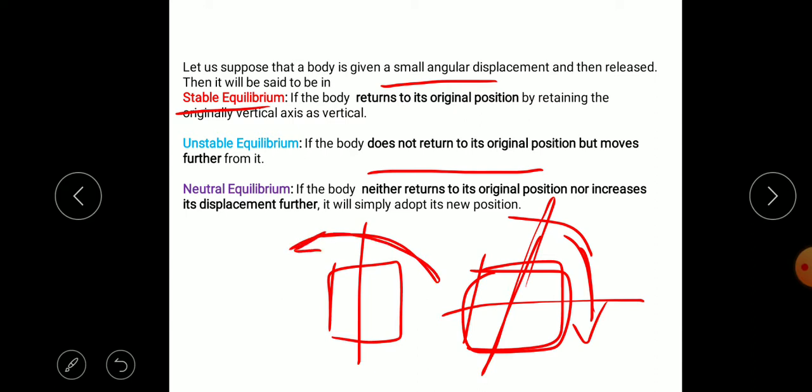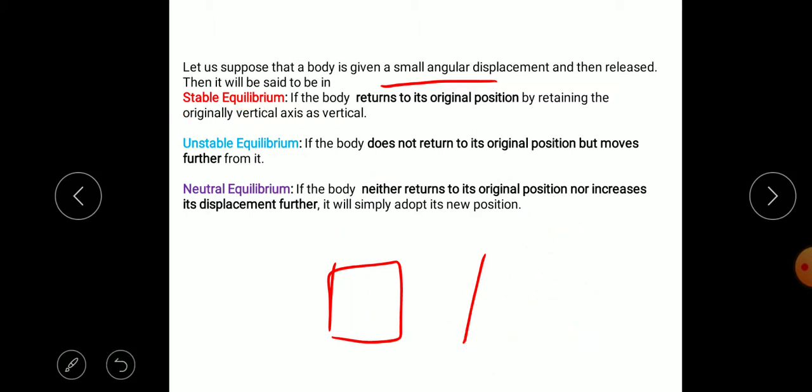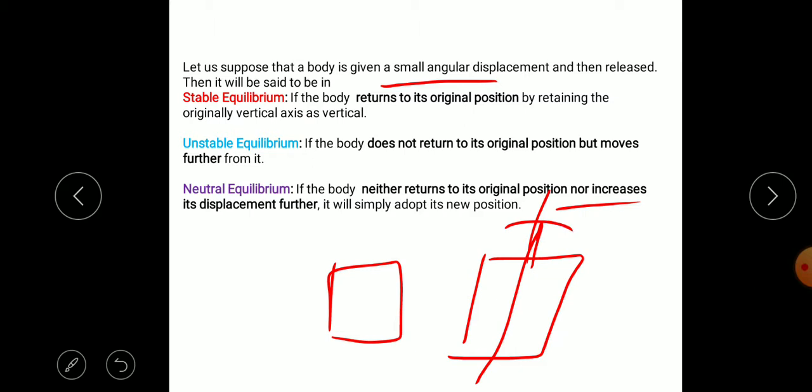original position. And neutral equilibrium means the body neither returns to its original position nor increases its displacement, if it is turned by a small angular displacement. In neutral equilibrium the body will not overturn and will not return to the initial position, but attains a new position. That is called neutral equilibrium.